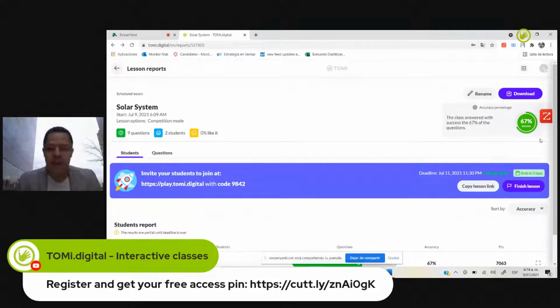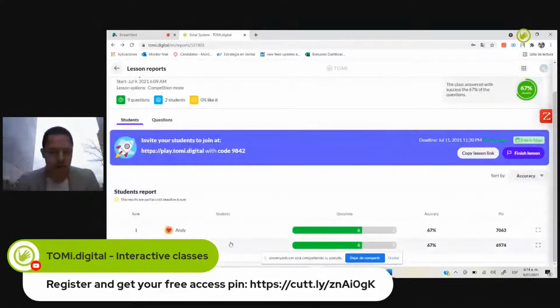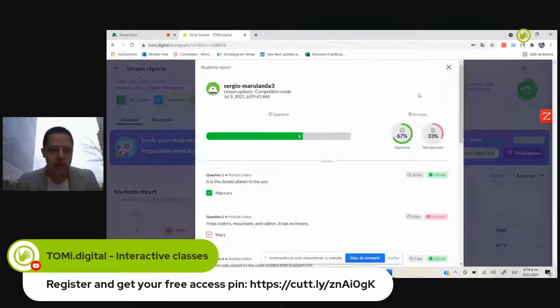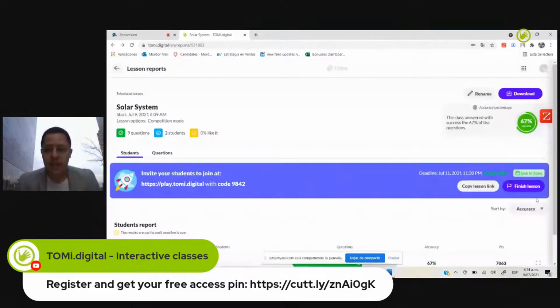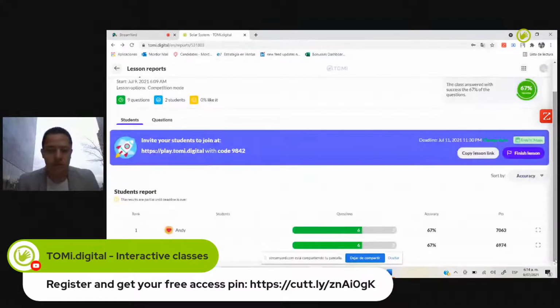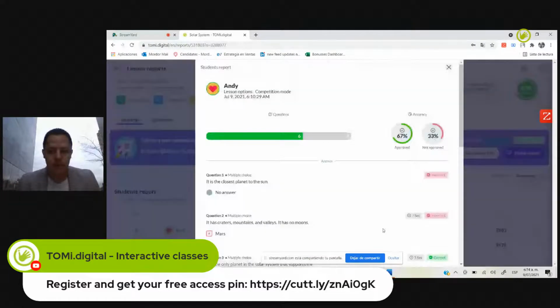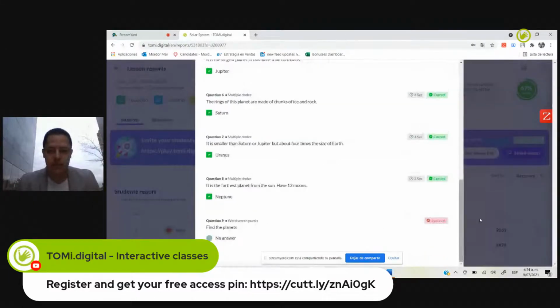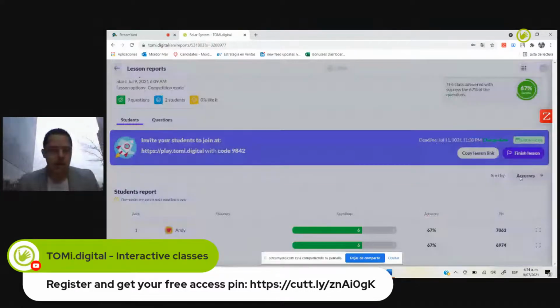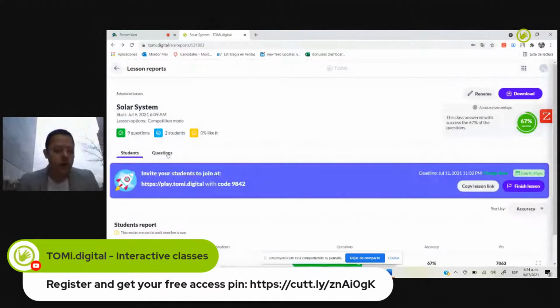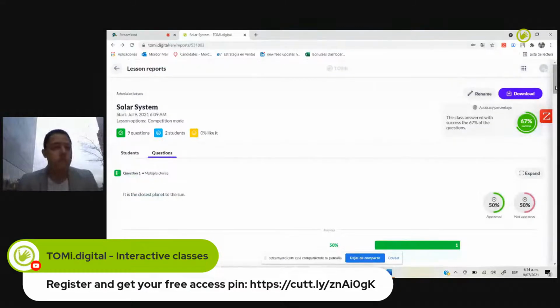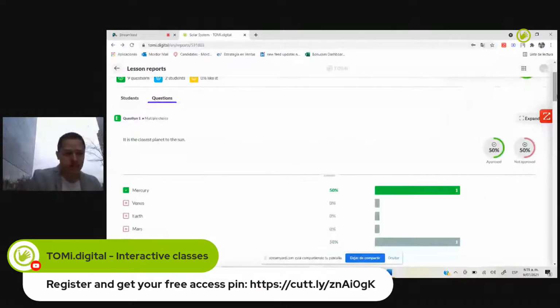So I can have the reports, see right here, for example, let's see Sergio. And obviously I have the possibility to print all these reports, or export them from the platform in a PDF or in an Excel sheet. Perfect. So in terms of questions, I can also run a report by question, not only by student, but also by question.